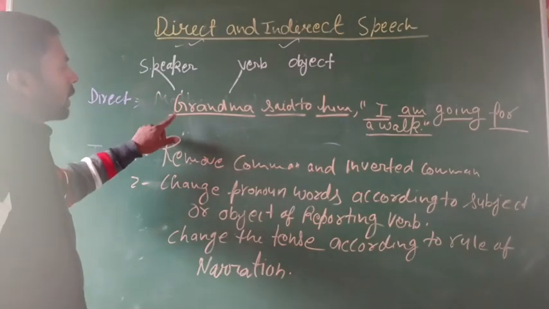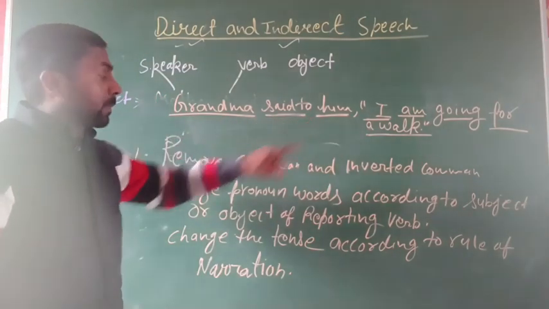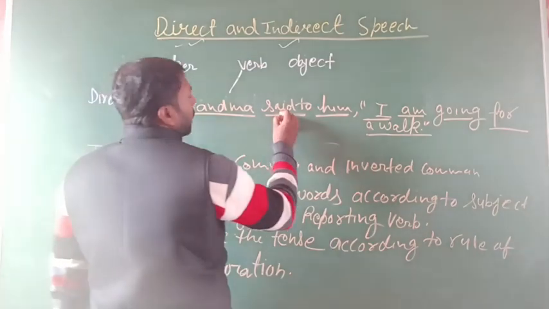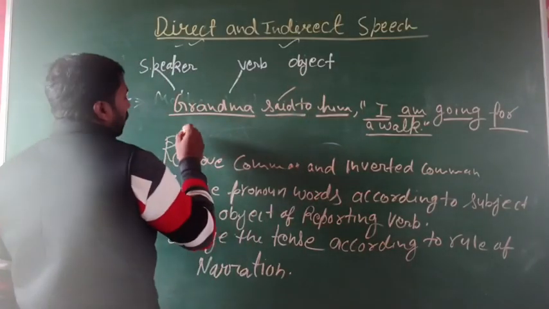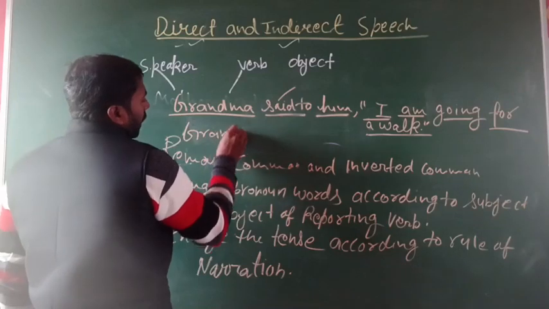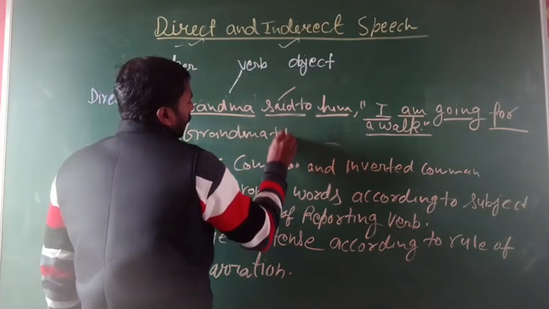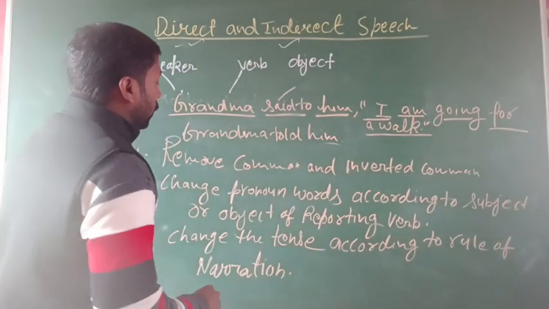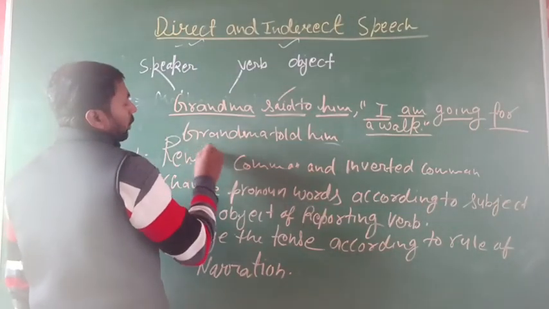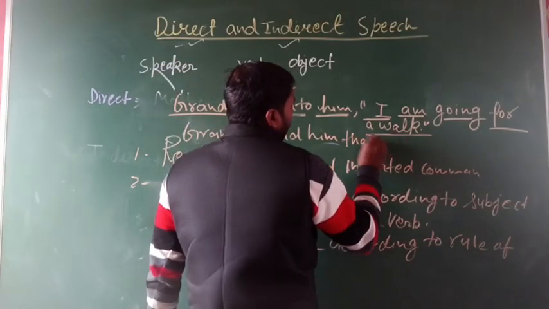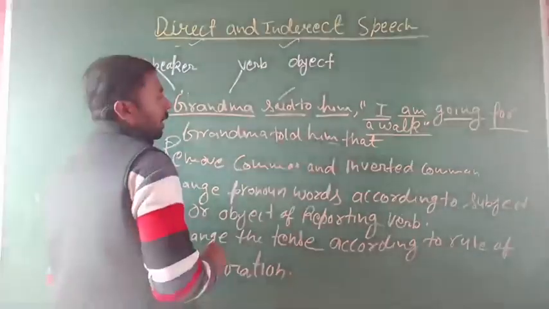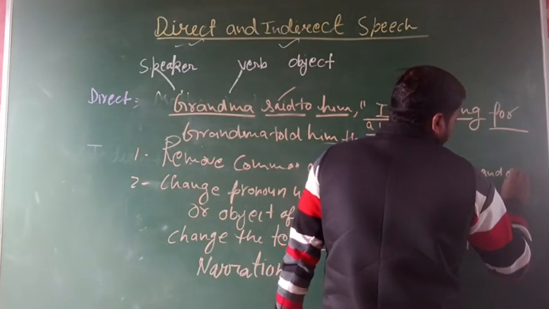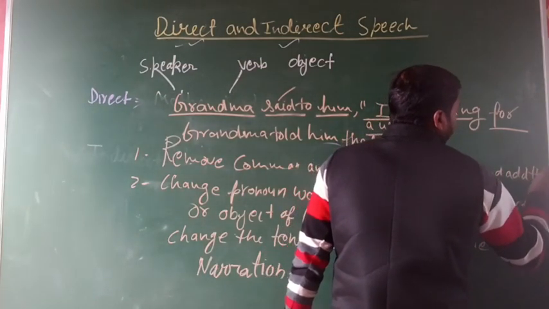Okay, so first you can see grandma said to him, and when we change it into indirect speech, said will be told. Okay, grandma told him. Use the conjunction word that, and remove the comma and add that conjunction.